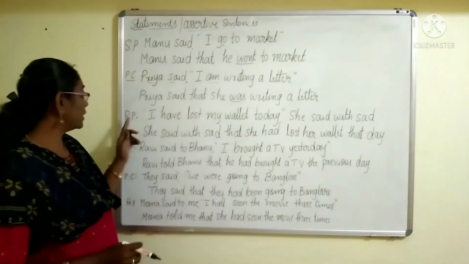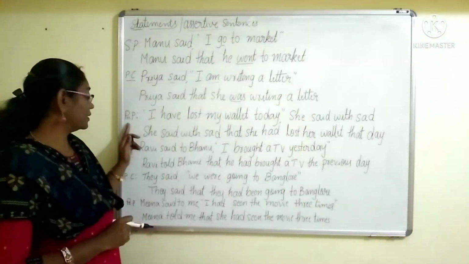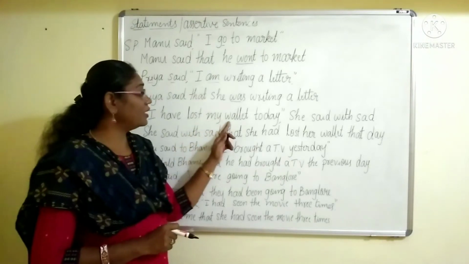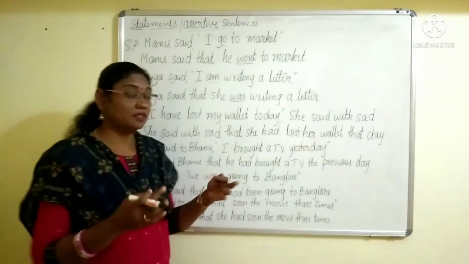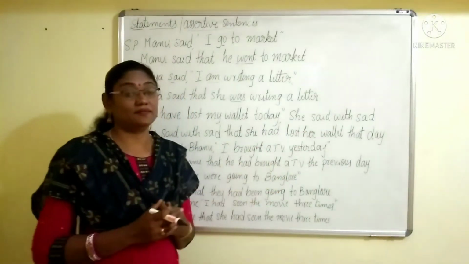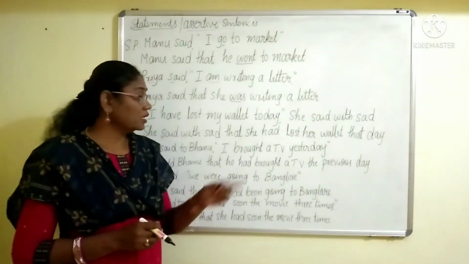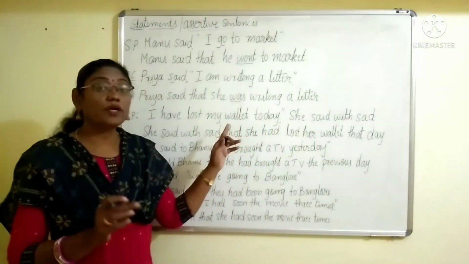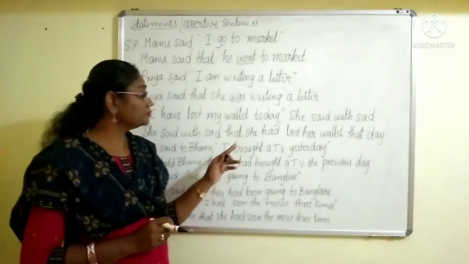So, next, present perfect tense. "I have lost my wallet today," she said with sad. Wallet means a purse, okay? See, some changes have been made in this sentence. You can notice here, isn't it?